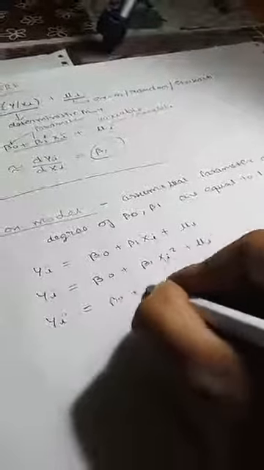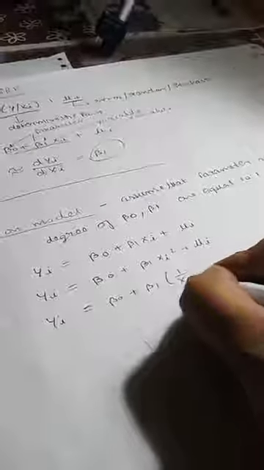Third one, take the reciprocal: beta naught plus beta 1 over xi plus ui. Fourth, yi equal to beta 1 plus beta 2 log of xi plus ui. Take one more, log of yi equal to beta 1 plus beta 2 log of xi plus ui.